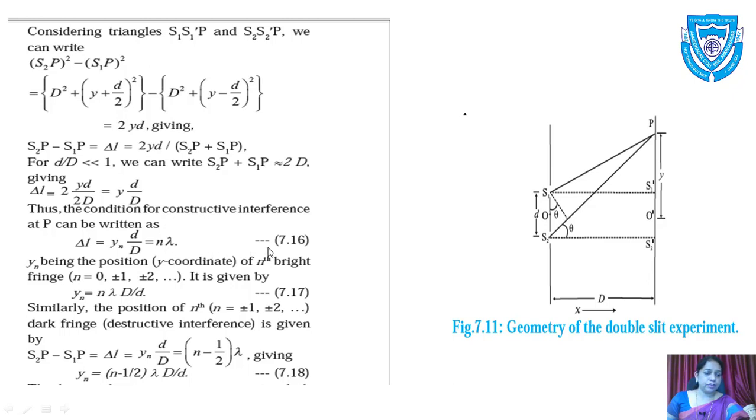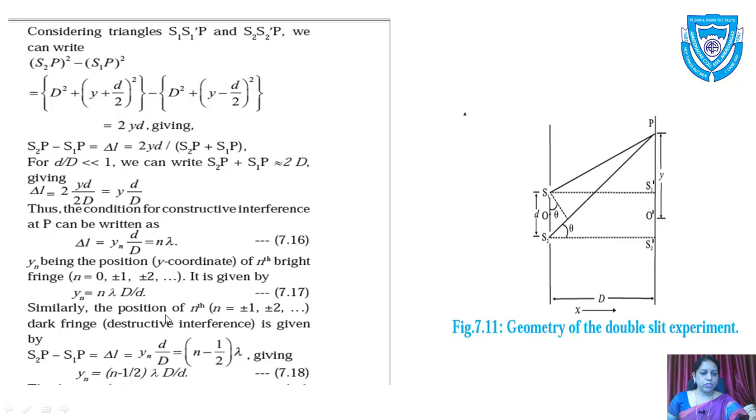Here yn is the position on the y coordinate of the nth bright fringe, n equal to 0, plus minus 1, plus minus 2 and so on. It is given by yn equal to n lambda capital D upon small d. This is the condition for constructive interference.